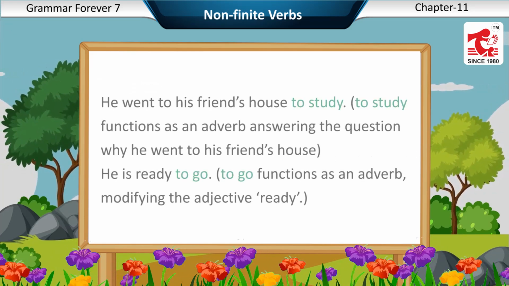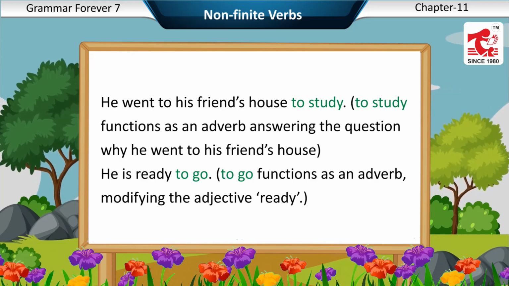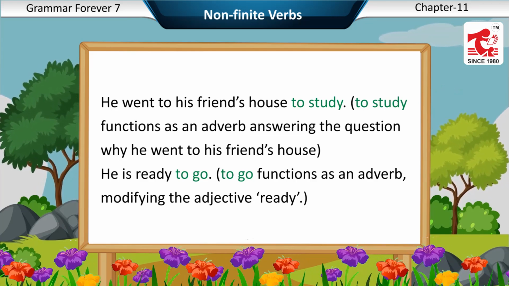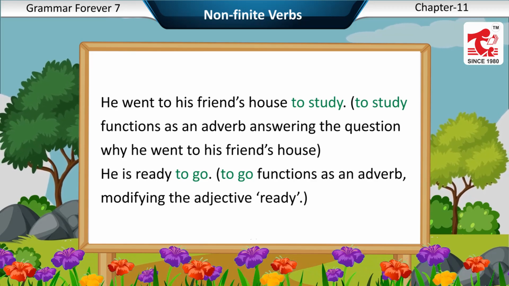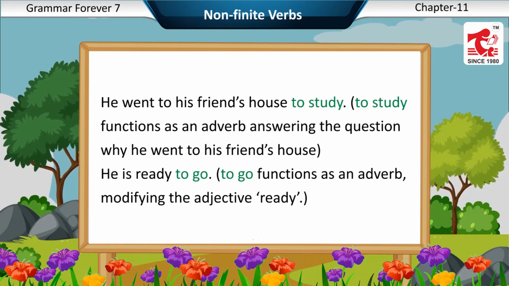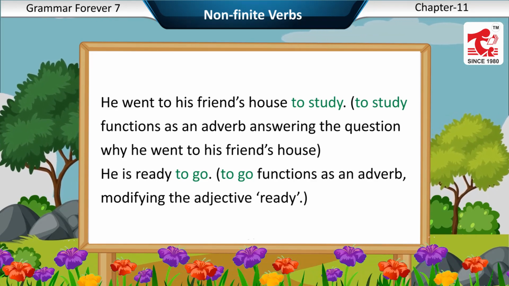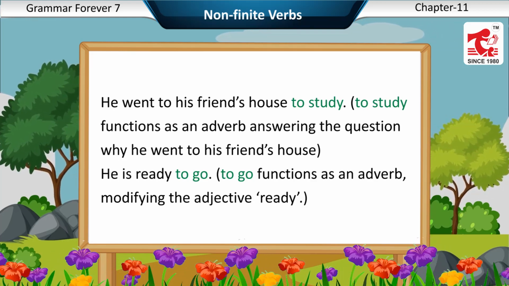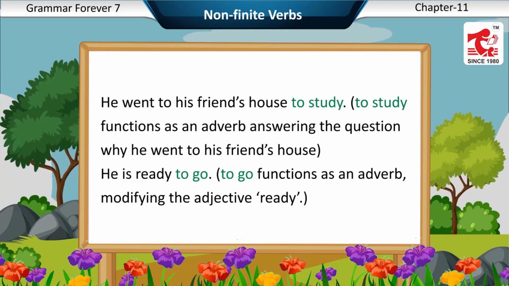He went to his friend's house to study. To study functions as an adverb answering the question why he went to his friend's house. He is ready to go. To go functions as an adverb modifying the adjective ready.